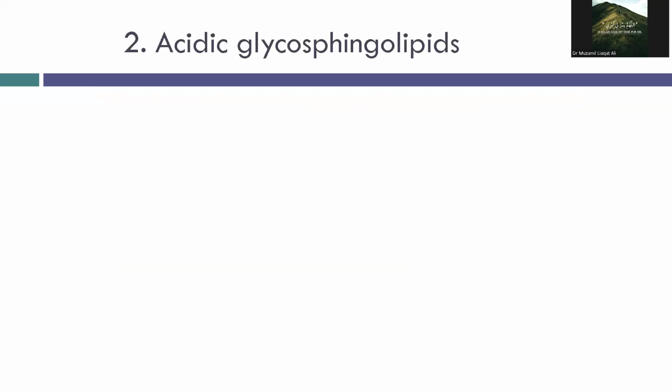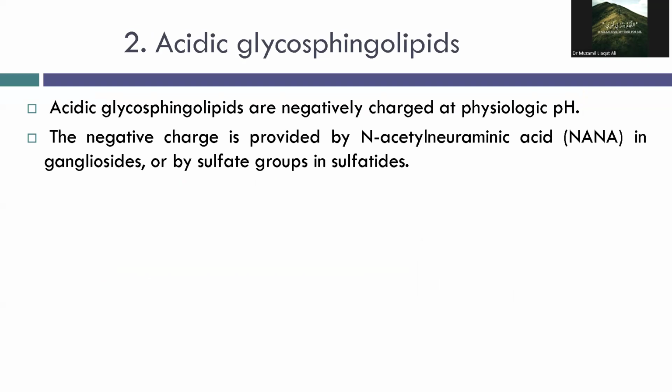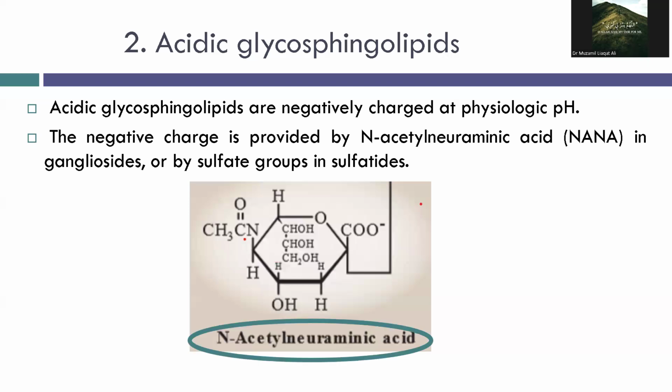The next one is the acidic type, which contains the gangliosides. Now we enter the acidic world. Gangliosides contain one or more molecules of N-acetylneuraminic acid, NANA, also known as sialic acid, which gives them a negative charge. For example, ganglioside GM2 is found in ganglion cells of the CNS, especially at the nerve endings. They are critical for cell signaling and recognition. So what about the importance? Accumulation of gangliosides leads to lipid storage disorders like Tay-Sachs disease.